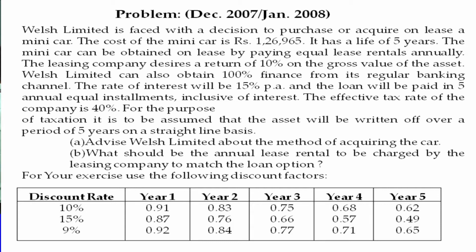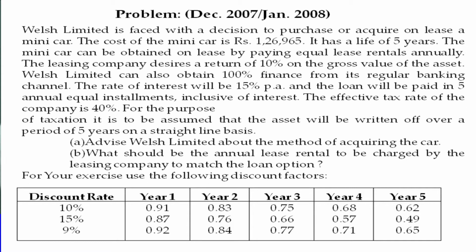Based on the investment and the period given, we must calculate the equal lease rentals. The leasing company decides a return of 10% on the gross value of assets. So the rate given is 10% on the gross value of the asset. Wellwish Limited can also obtain 100% finance from its regular banking channel. The rate of interest will be 15% per annum.